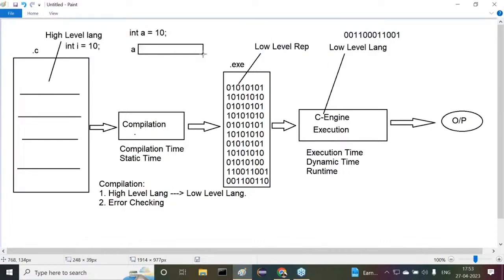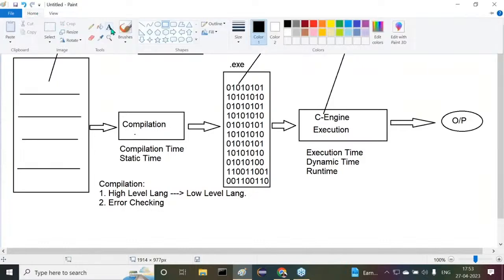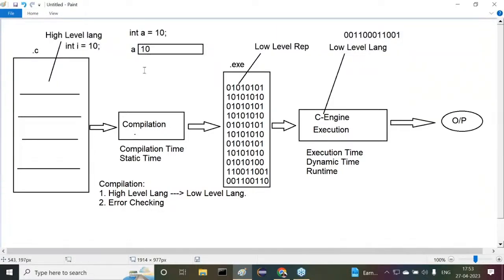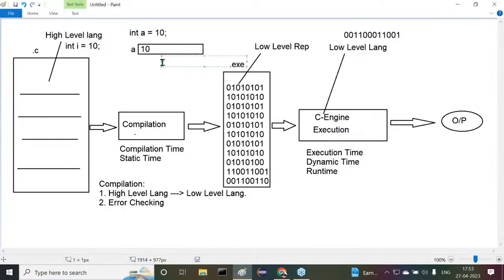Internally, the 10 is the data. The 10 data has to be stored, or not? Where does the 10 data have to be stored? In internal memory. Am I right or not? So here, 10 is the data, a value, and the 10 data will be provided within 2 bytes of memory. Am I right or not?